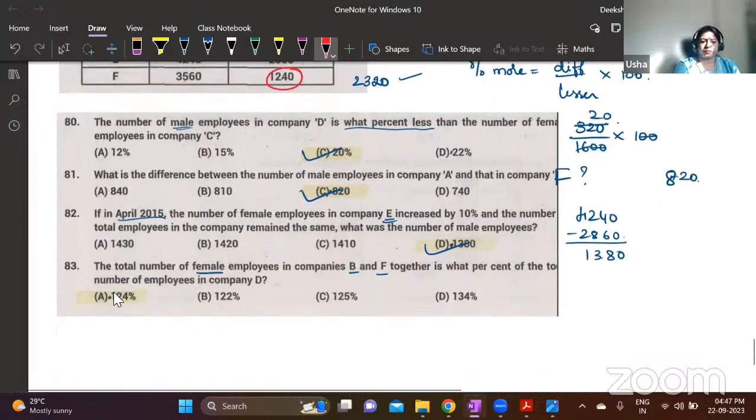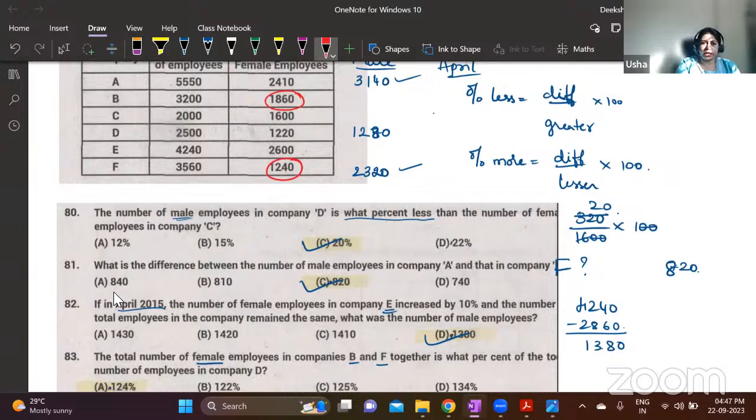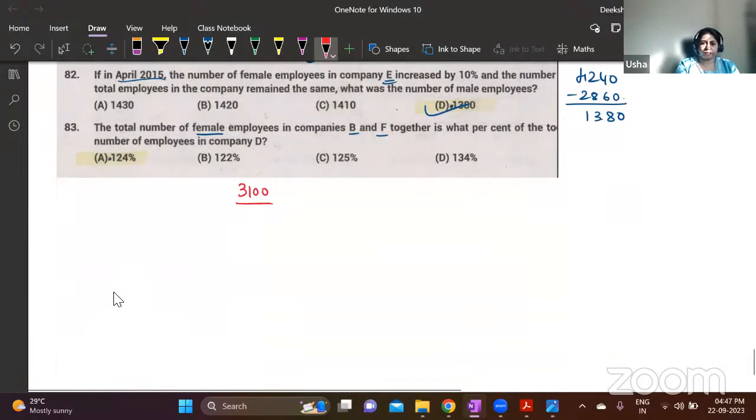3100 is the total, and total number of employees of company D is 2500. You are supposed to find out what is the percentage of this. These two zeros I'll cancel. 25 fours are 100. So this is 124. 124% is the answer.